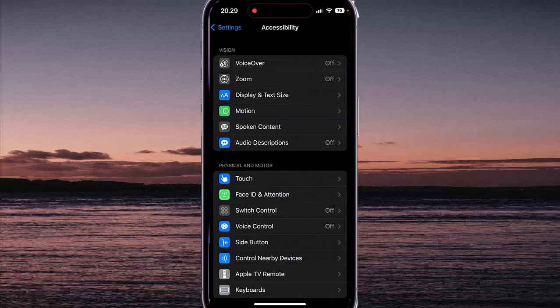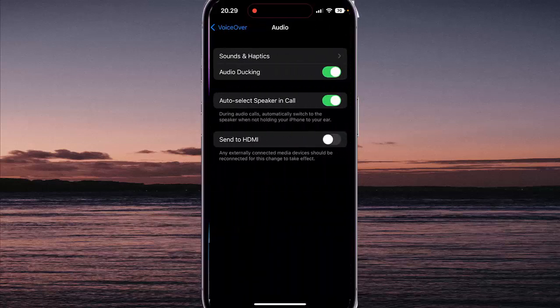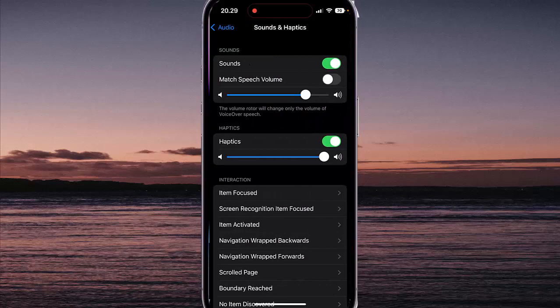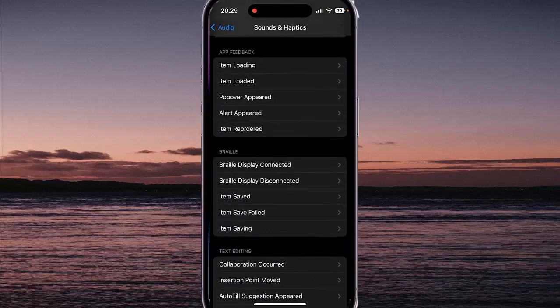Select VoiceOver, and then tap Audio. Select Sounds and Haptics, and then scroll down the screen, find AutoFill Suggestion Appeared.